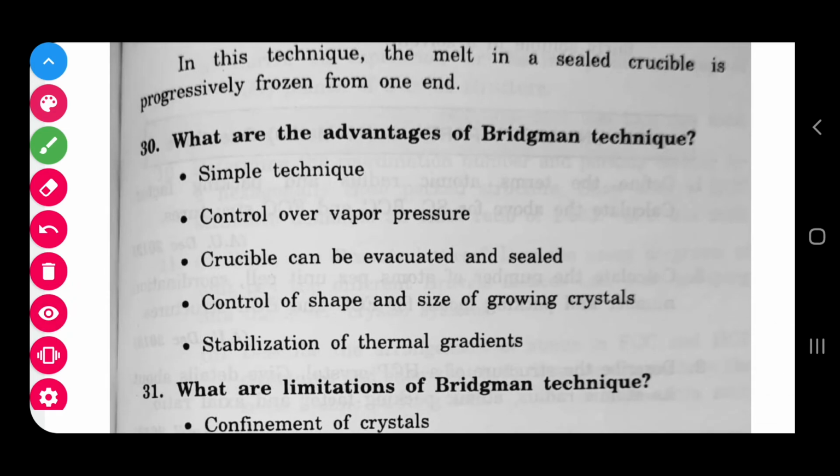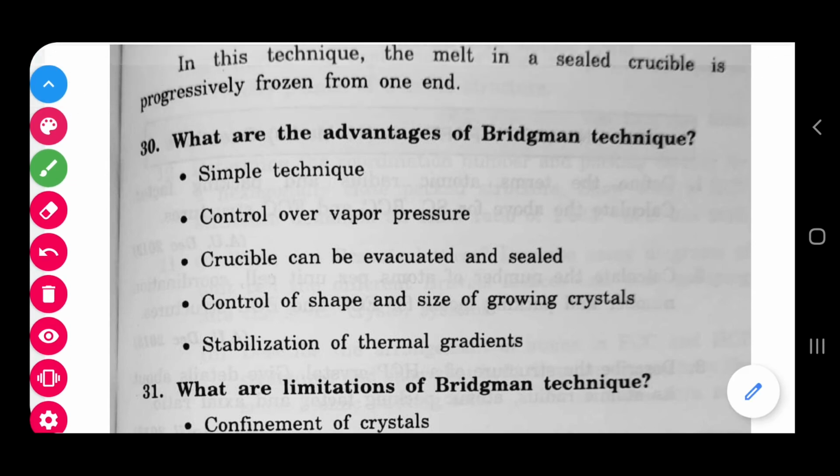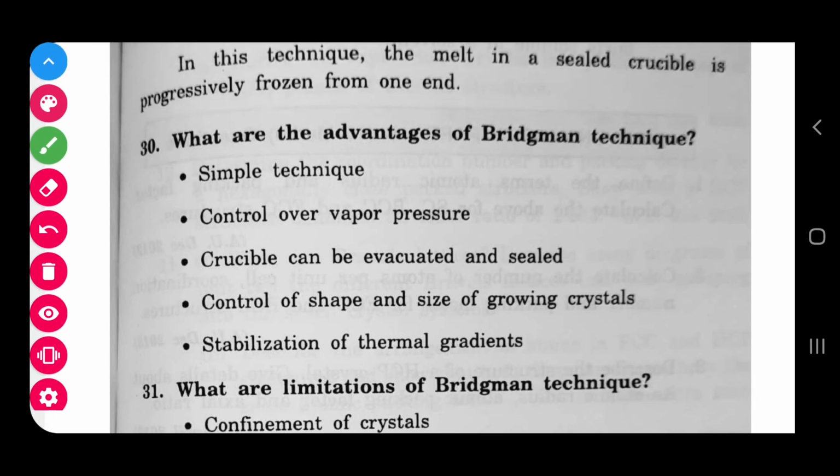It is a simple technique, the easiest one. It can control the vapor pressure, and the crucible will be sealed. Sealed means closed. Control of shape and size of the growing crystal: we can control the shape and size. Stabilization means confirmation of thermal gradient. Thermal gradient means change in temperature, because we are using this in the change in temperature case.